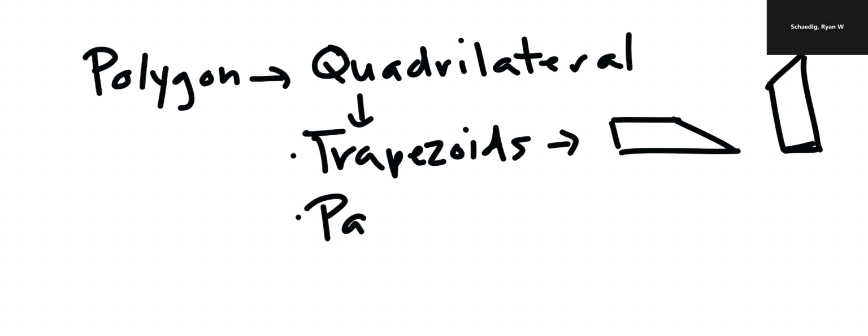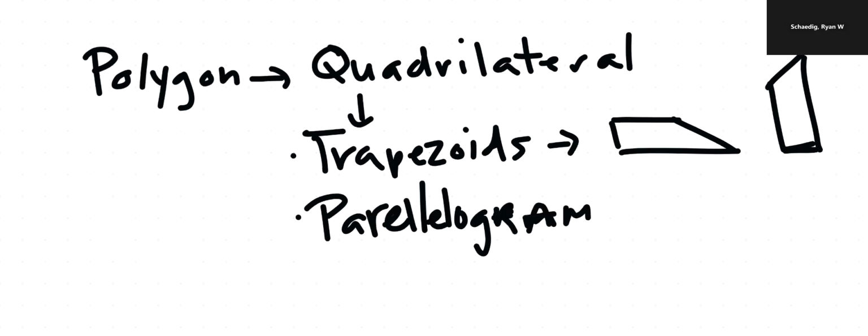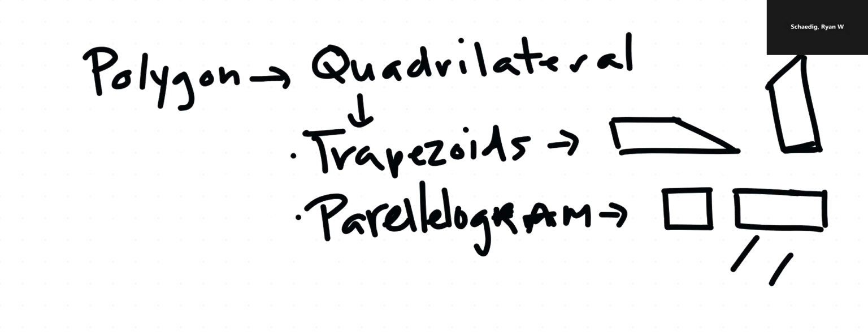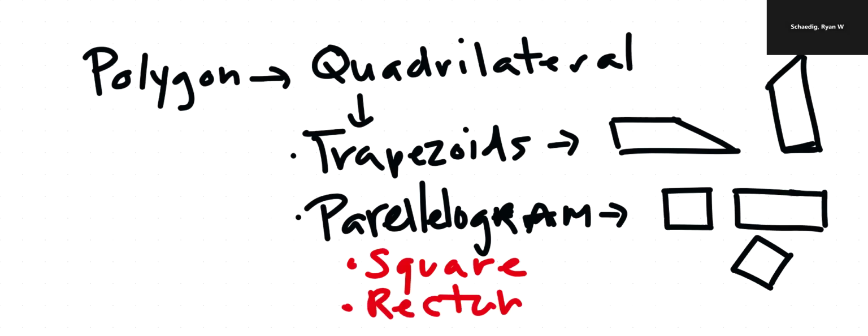Okay, so parallelogram. Ooh, that's a G. That's an A. That's an M. Sorry. And the parallelogram is something that has 2 sets of parallel lines. So they end up looking like this, or maybe this, or even like this. And that's where we actually get now the different things that are parallelograms. And I'm going to give you those 3 things now. So a parallelogram is also a square. A parallelogram is also a rectangle. And a parallelogram is also a rhombus.